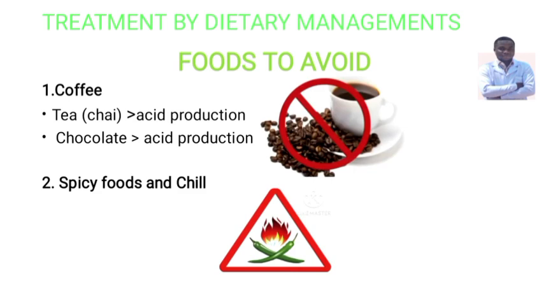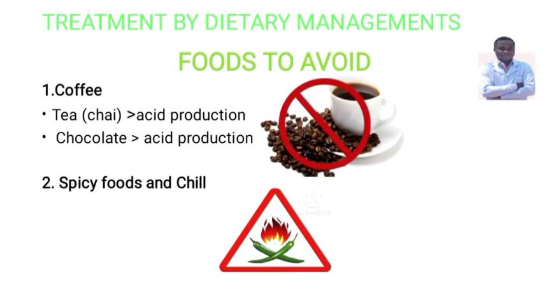The first are coffee, tea, and chocolate. Patients with PUD, peptic ulcer disease, have to avoid these foods because they increase acid production in the stomach. When acid production increases in the stomach, the acid can cause ulceration. Therefore, we have to avoid it.